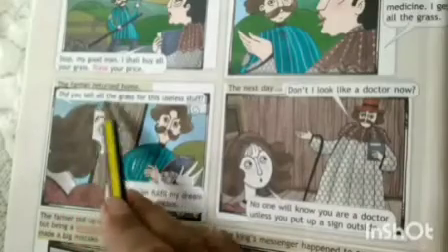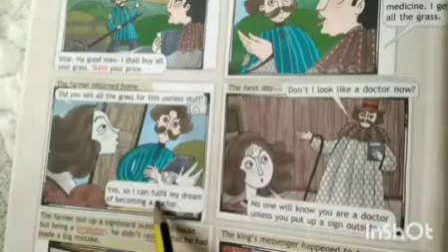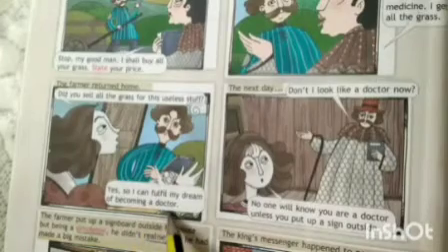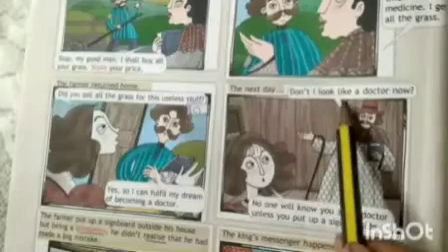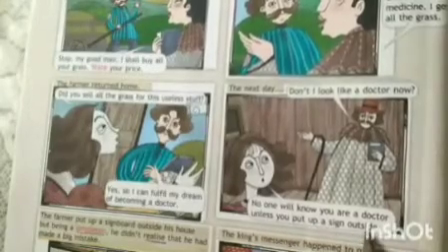The farmer returned home. "Did you sell all the grass for this useless stuff?" "Yes, so I can fulfill my dream of becoming a doctor." The next day, "Don't I look like a doctor now?" "No one will know you are a doctor unless you put up a sign outside."